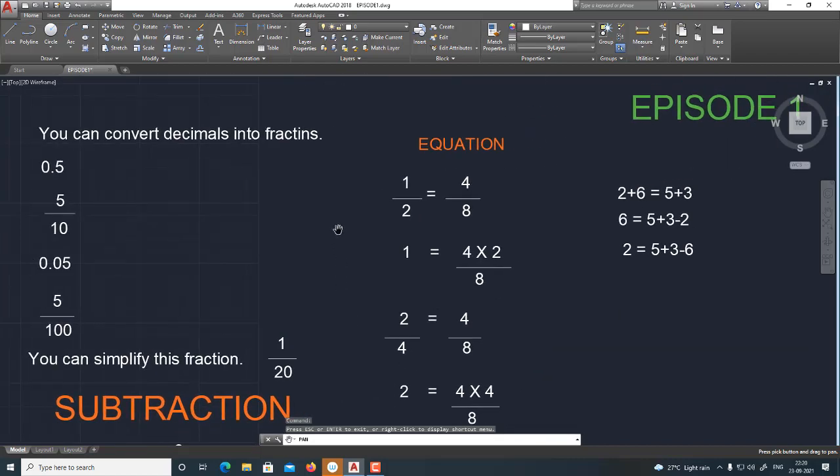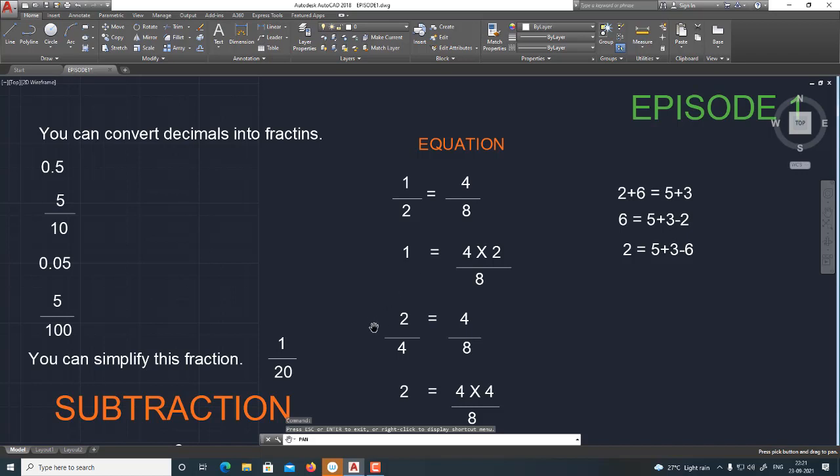Now let me talk about something about equations. Here 1 by 2 is equal to 4 by 8. If we want to take this denominator to the other side of the equal sign, it will become numerator there and multiply 4. That means 1 is equal to 4 into 2 by 8. In the place of 2, there is 1, but that 1 can be ignored. We can simply say this is 1 by 1, 1.